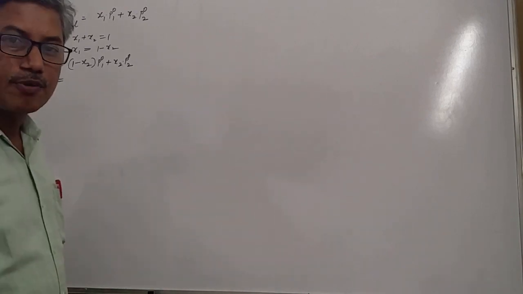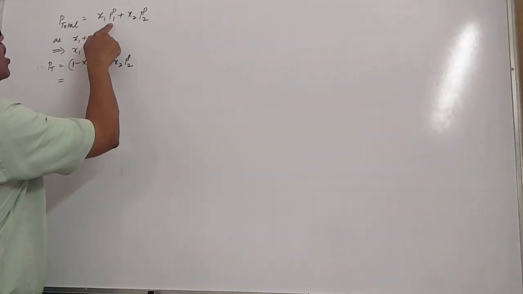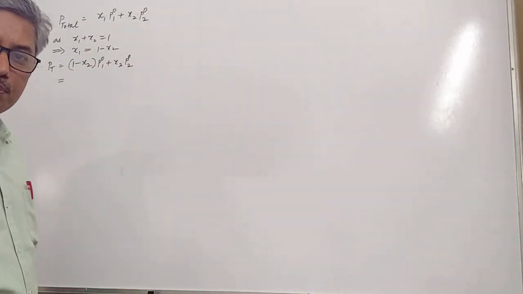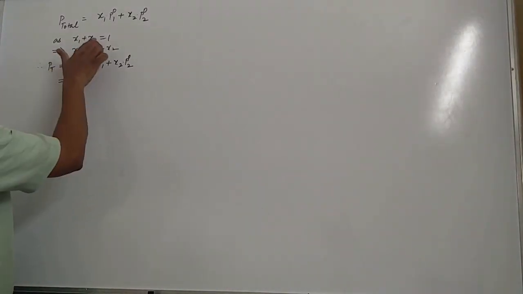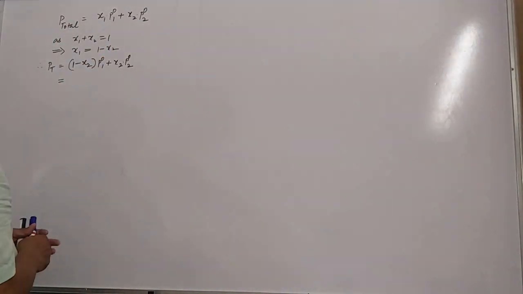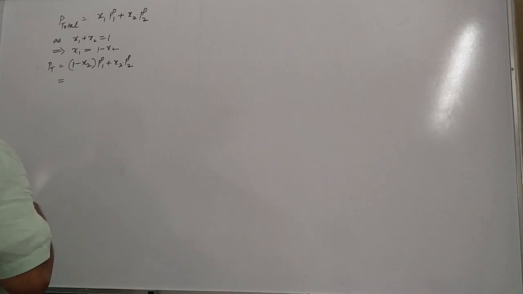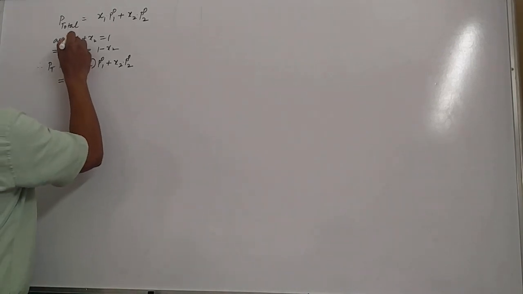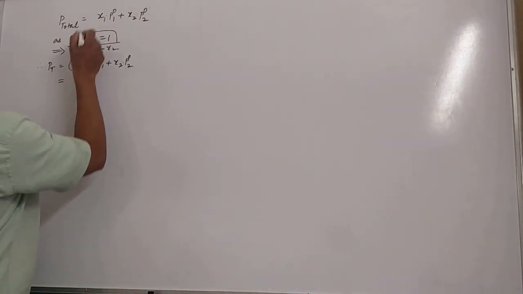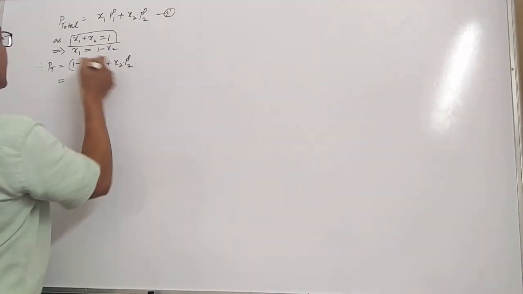See students, just now we have seen the total pressure is equal to x1 into P01 and x2 into P02, the sum of these two. And we know that this can be further simplified.